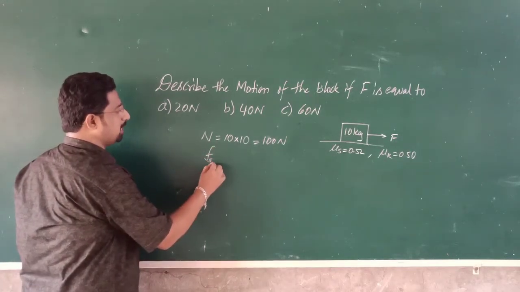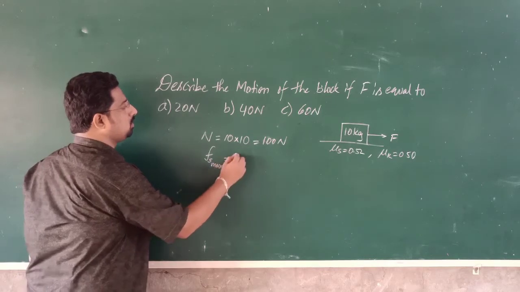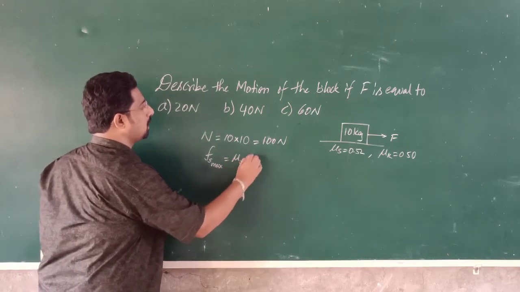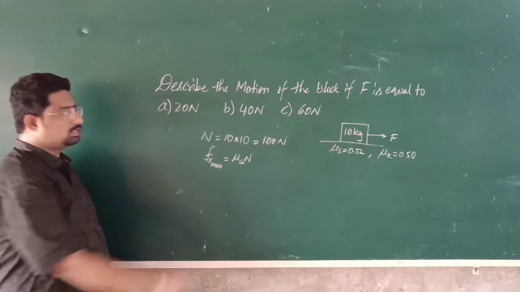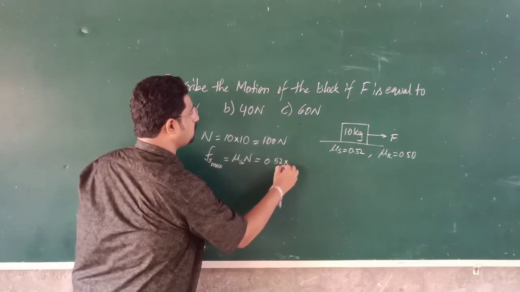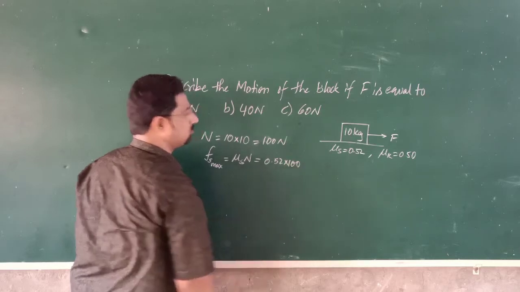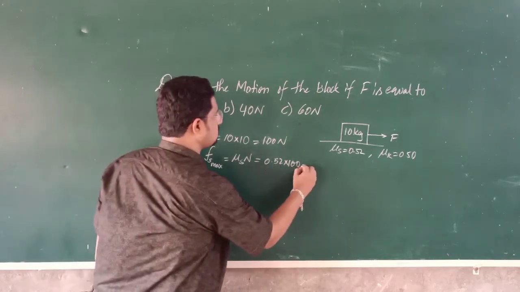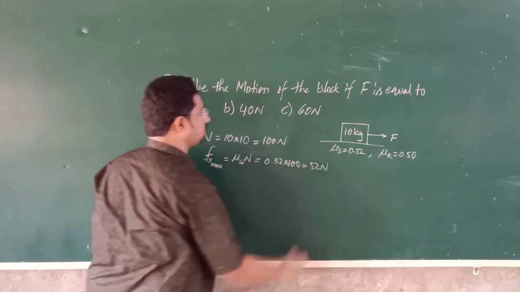So Fs maximum is equal to mu s into N, since mu s is 0.52 into N, that is 100, so that means 52 Newton. Right.